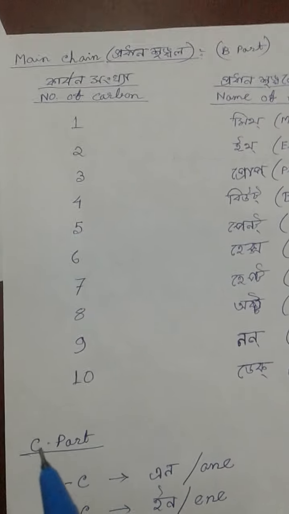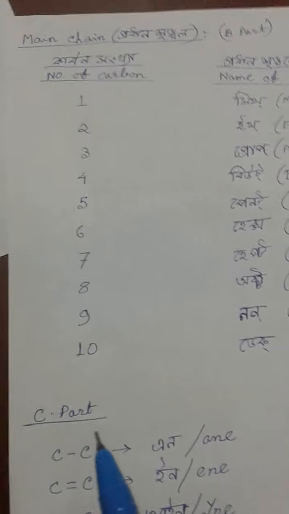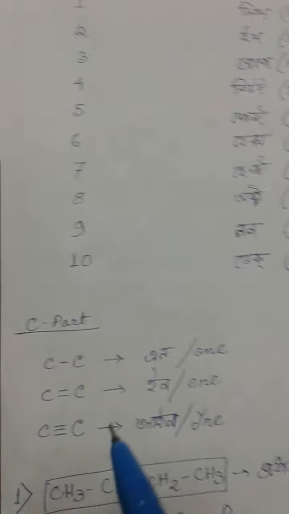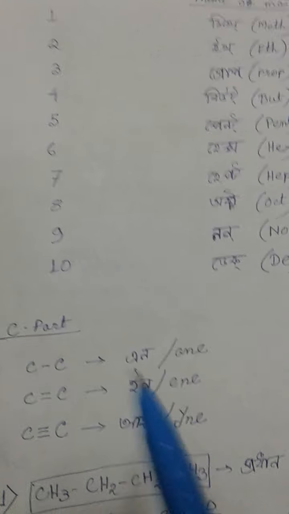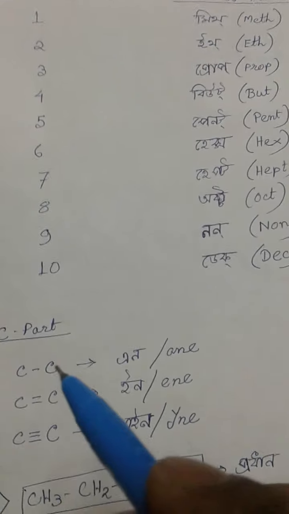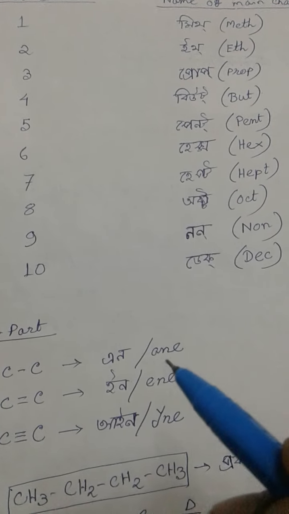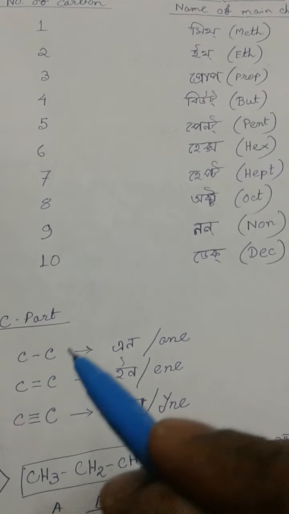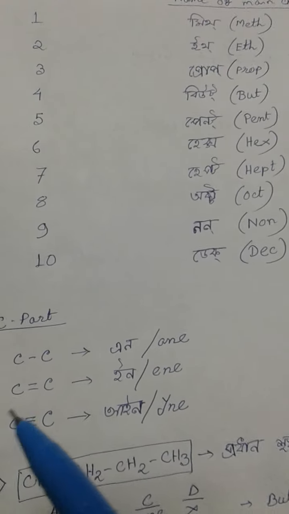And in part C, if a C-C single bond is present, that is ane. If a double bond is present, that is ene. If a triple bond is present, that is yne. If a double bond is present with single bonds, then we write only ene, not ane. The name of the single bond we omit.